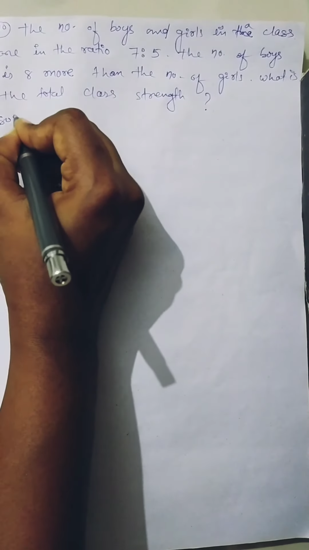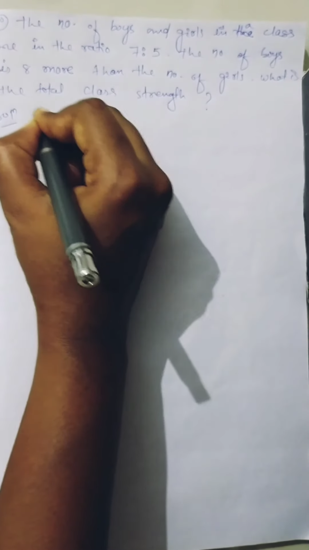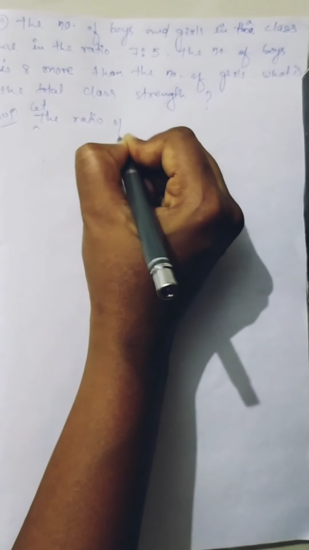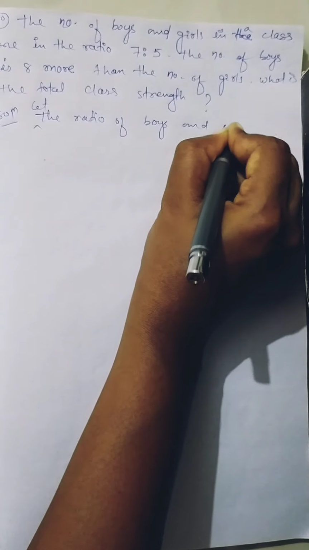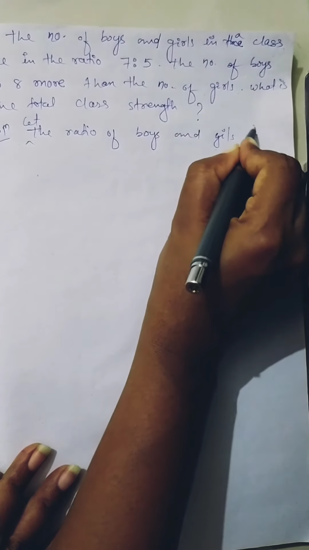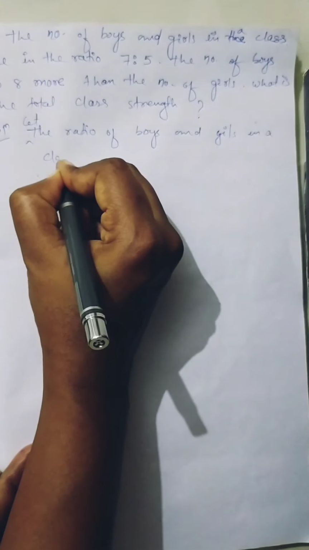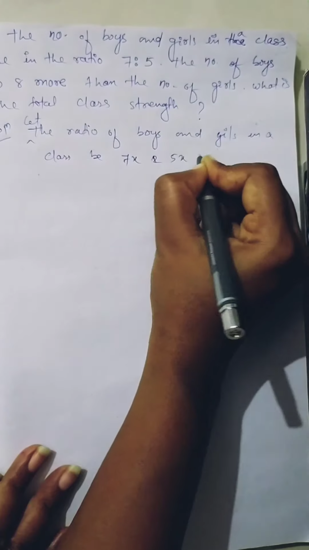So, the solution is: let the numbers of boys and girls in a class be 7x and 5x respectively.